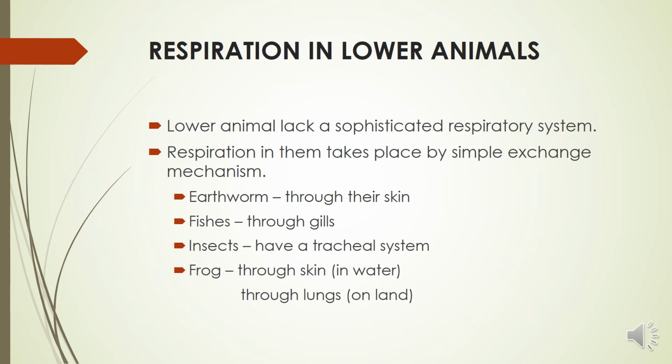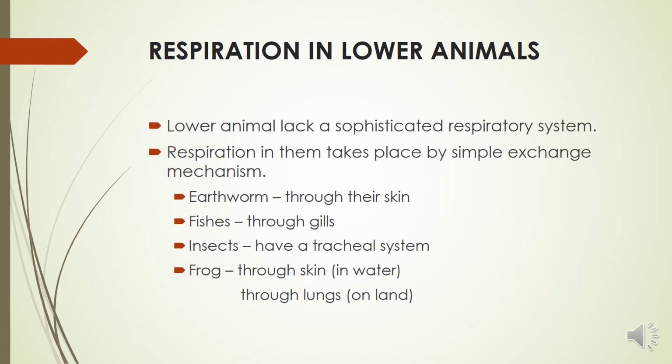Here we are taking some examples. Earthworms do respiration through their skin. What about fishes? Fishes are aquatic animals, and aquatic animals use oxygen dissolved in the water. So fishes do respiration through their gills.